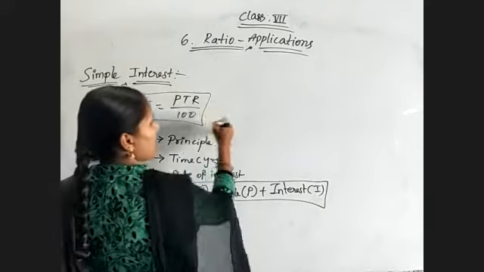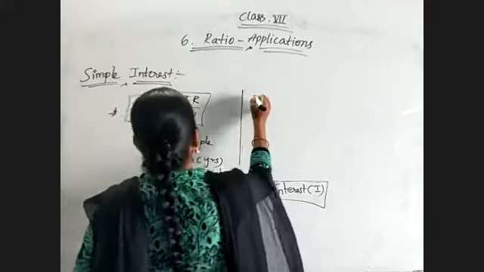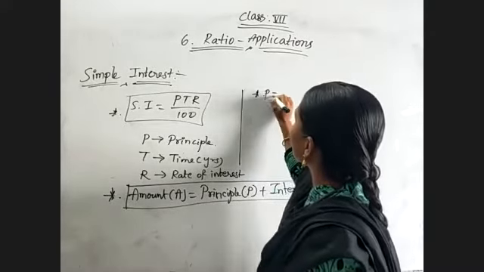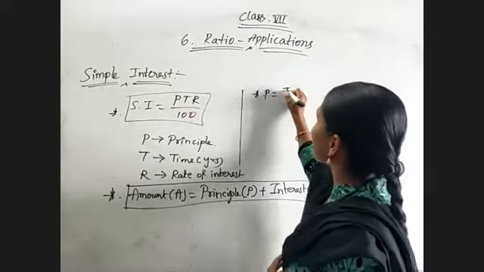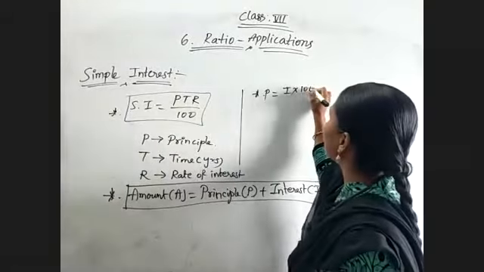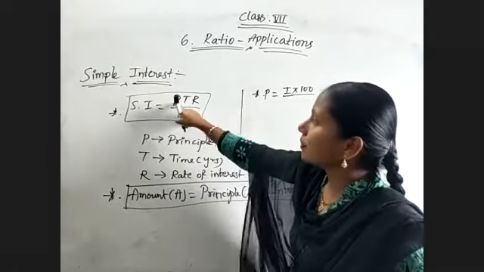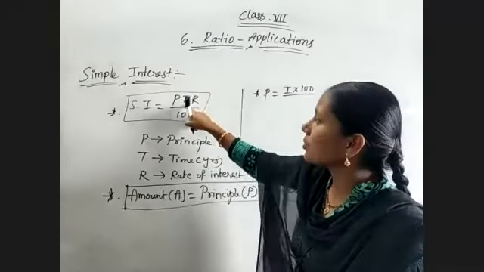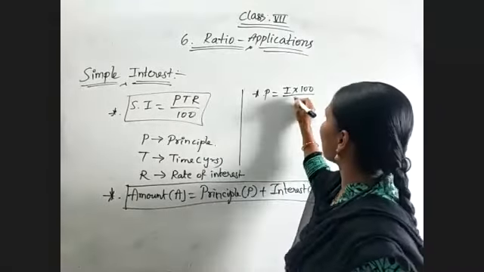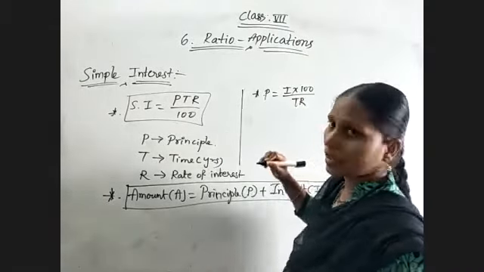So from this formula, we can write the formula for P as simple interest, that is I into 100 divided by TR. By bringing this 100 to this side, into 100 divided by P we are finding. The remaining 2 terms, T and R, are in multiplication with P, so by bringing them this side, they become division, TR.